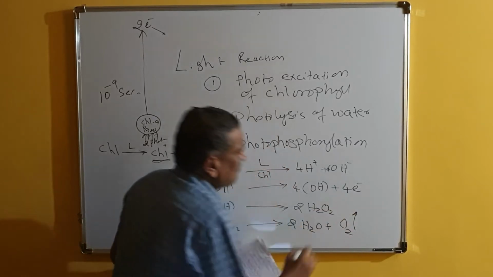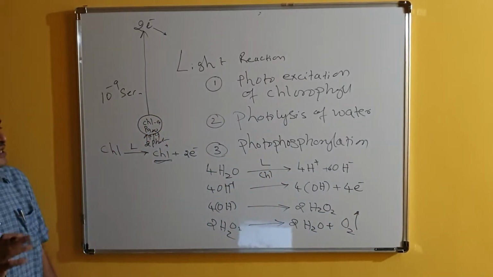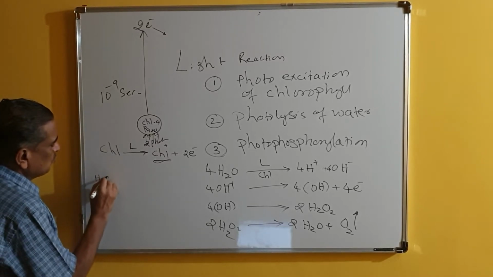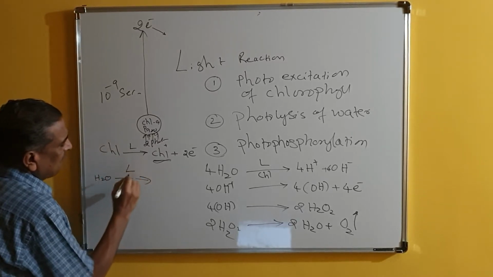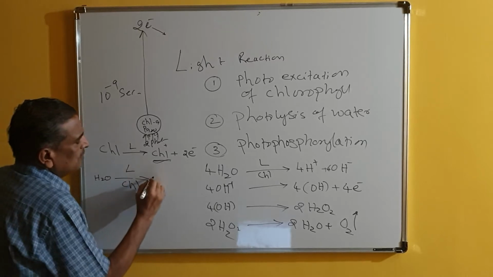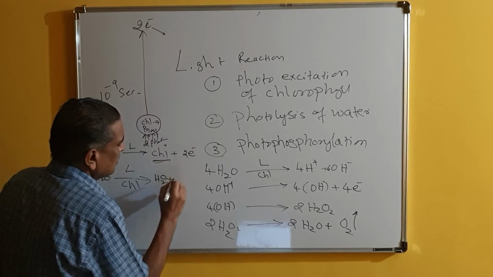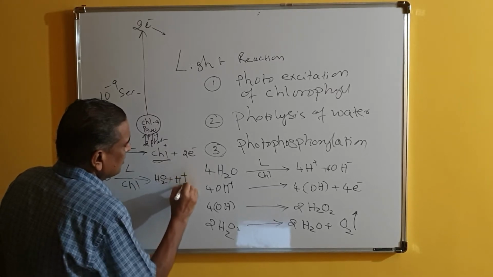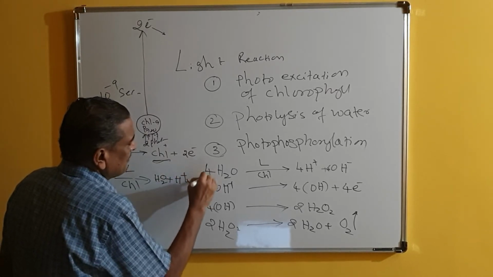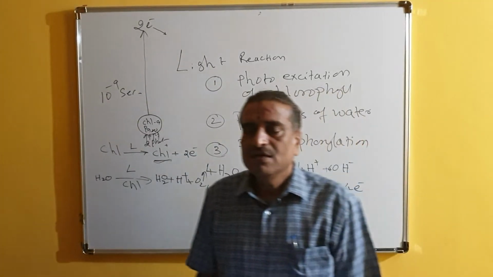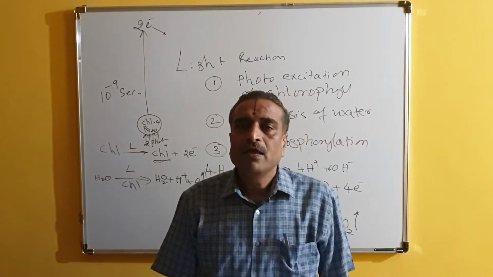Oxygen is released as a byproduct. So this is the series of reactions. Or finally, simply you can write H2O in the presence of light and chlorophyll gives H plus O2. Simply you can write the final answer like this. Anyway, so this is called the photolysis of water.